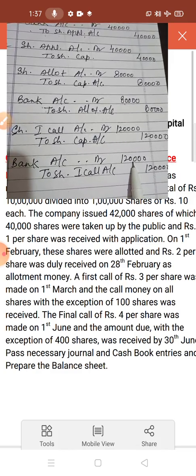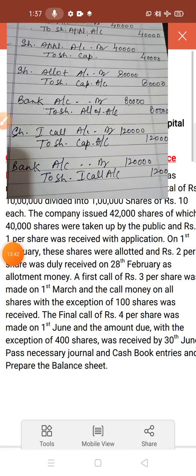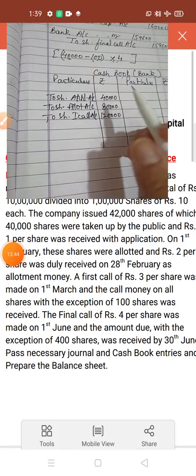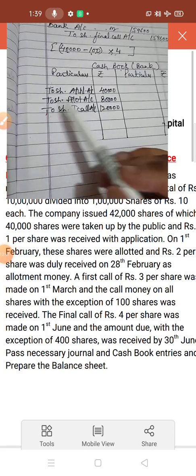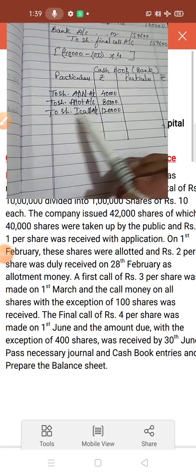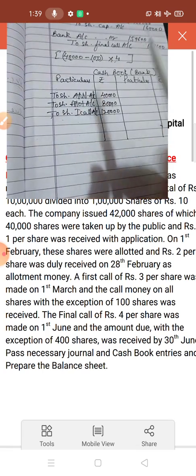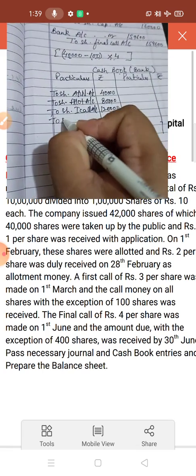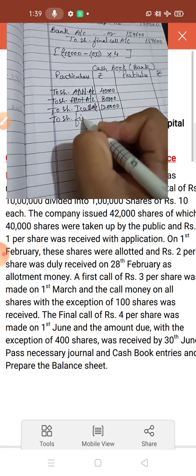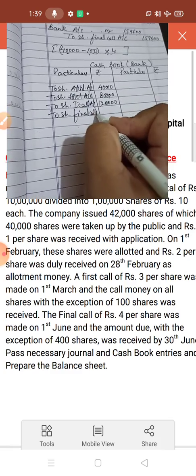These three entries you have to post in the cash book. Now see, to share application, to share allotment, to share first call. Now this also you have to transfer to share final call account.